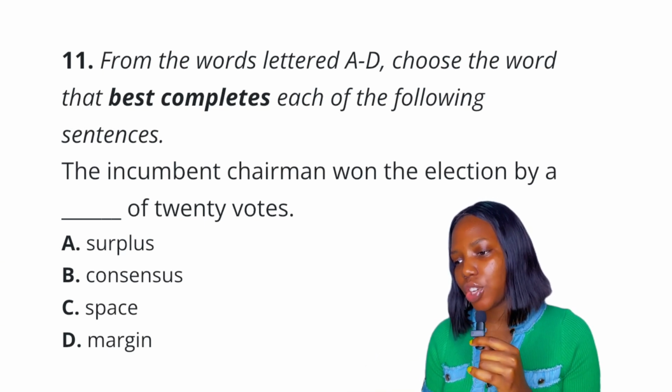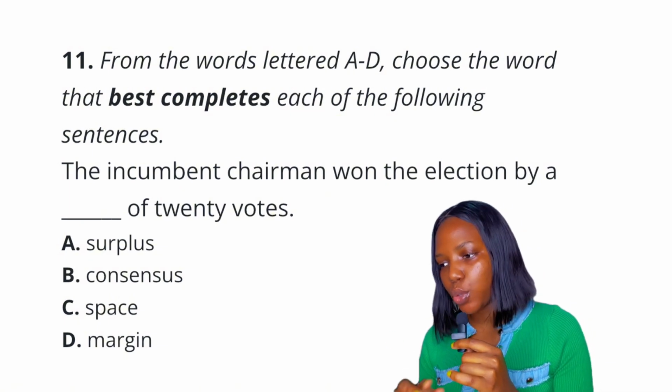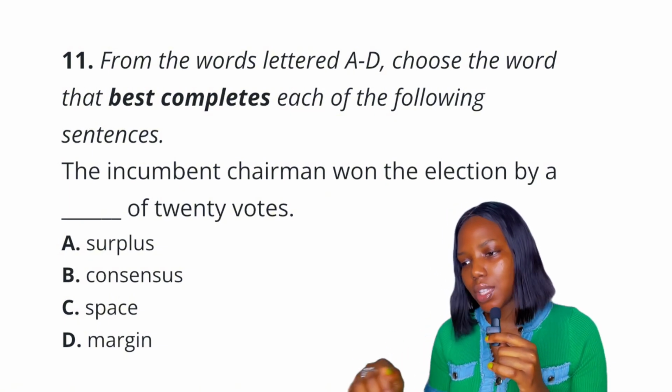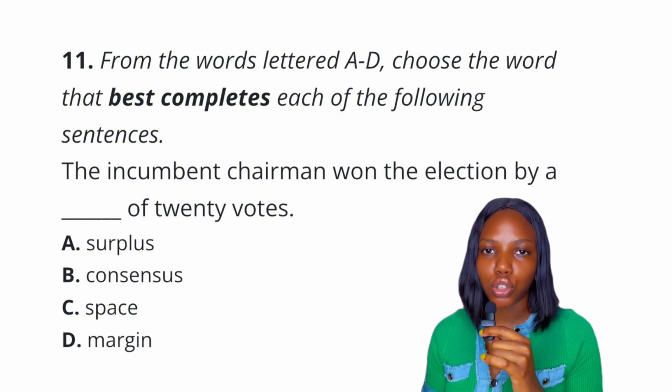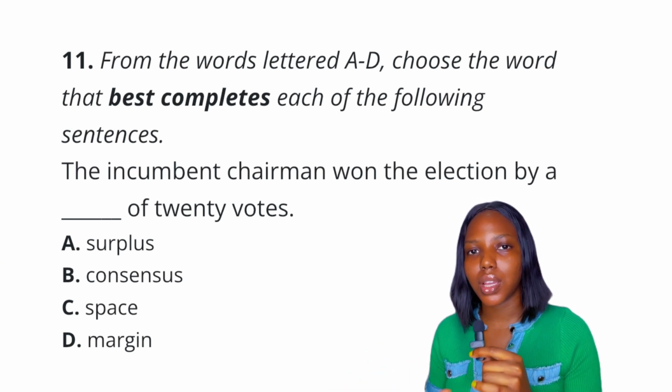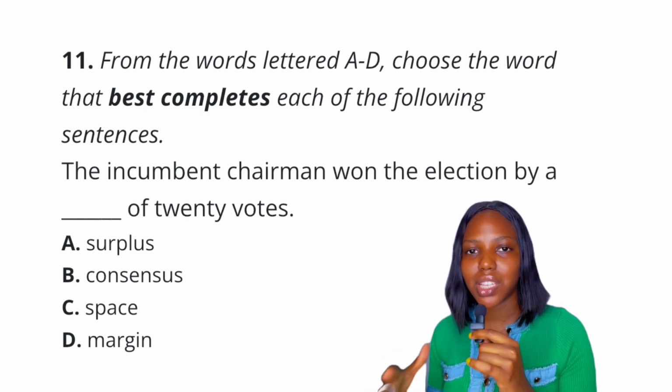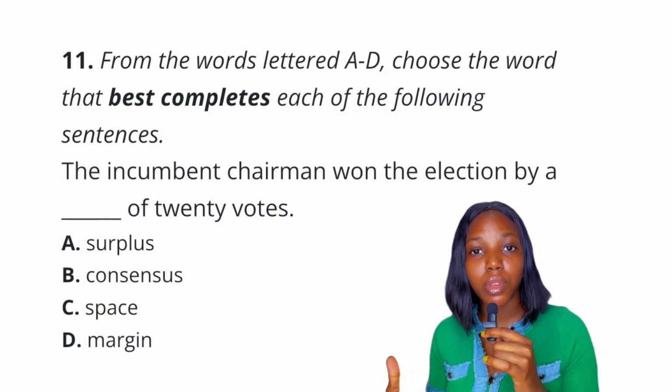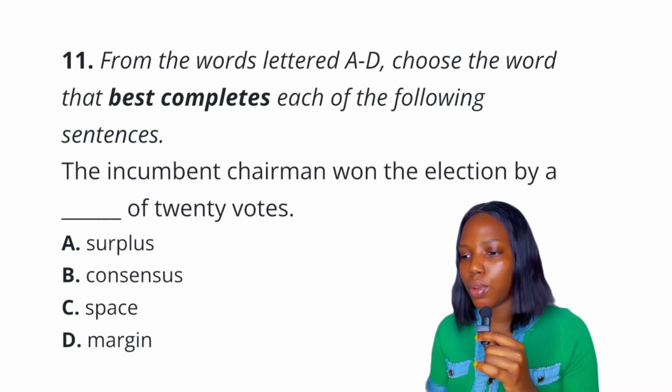Now, the incumbent chairman won the election by a dash of 20 votes. Okay, so this is in the context of election or voting, right? So let's look at option A, surplus. Surplus is an excessive amount of something, and it is used in the context of economics, resources, right? So it's not the answer.